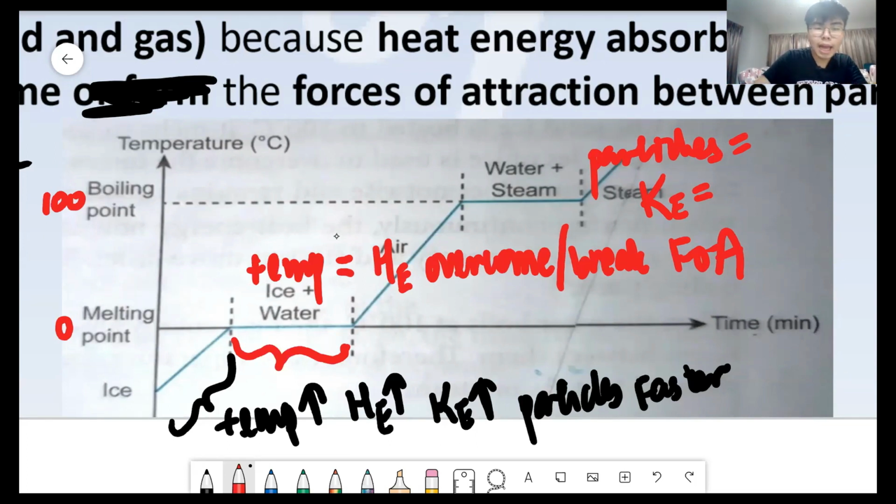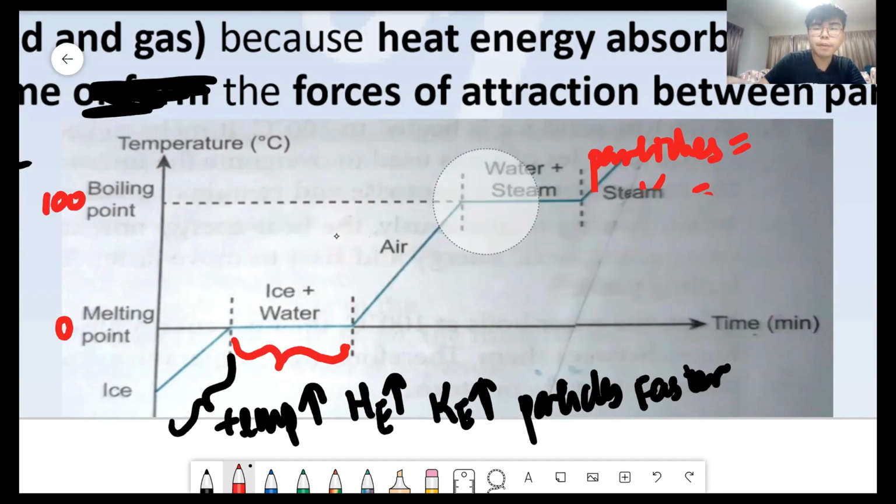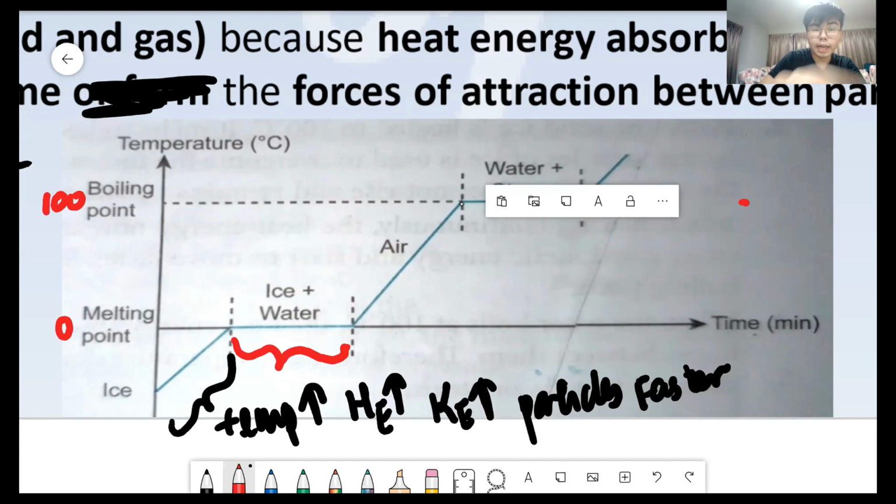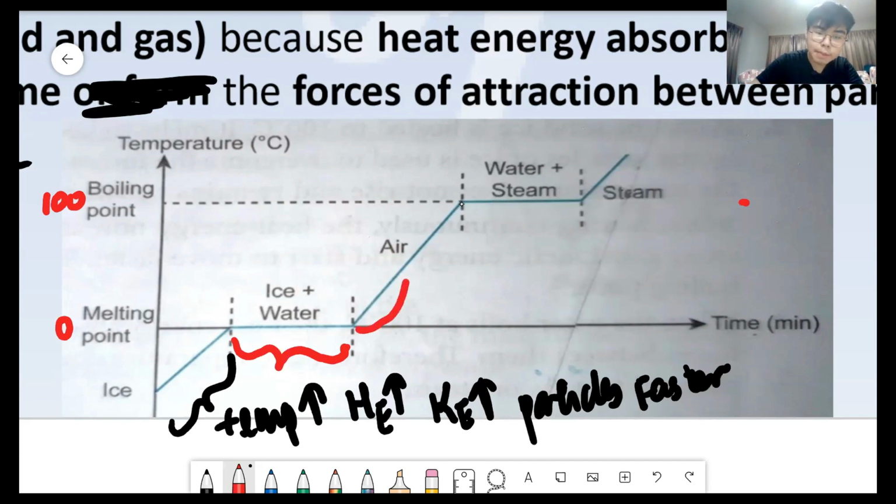Now, at this part, when this is settled, we will move to the next phase, which is here. 1 degree, 2, 3, 4, 5, 6, 7, 10, 20, 30, 40, 50, 60, 70, 80, 90. Reach here, 100. Here is 100 now. You see they draw the dotted line? There is 100. What happens here? Let me know. Does the temperature increase or not? Temperature increases.